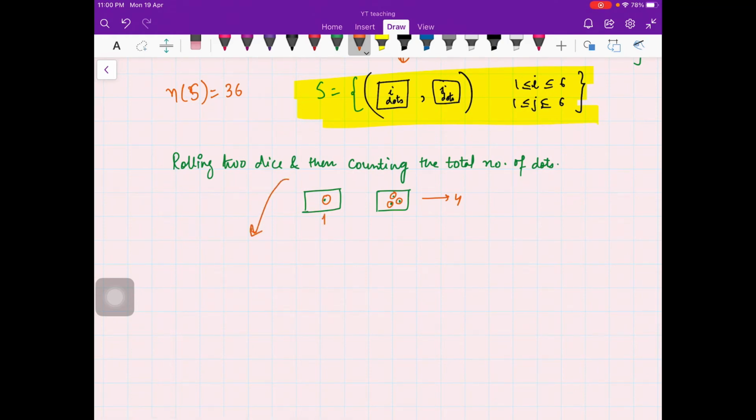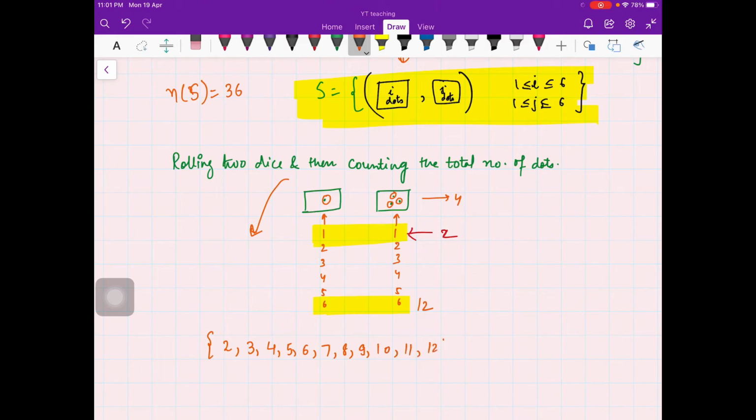So you have any number 1, 2, 3, 4, 5, 6 on the first dice, and similarly 1, 2, 3, 4, 5, 6. So what will be your minimum sum? That will be 2. And what is your maximum sum? Maximum sum is 12. So what are the possible outcomes? Either you will get 2 total dots, or 3 or 4 or 5 or 6 or 7 or 8 or 9 or 10 or 11 or 12.